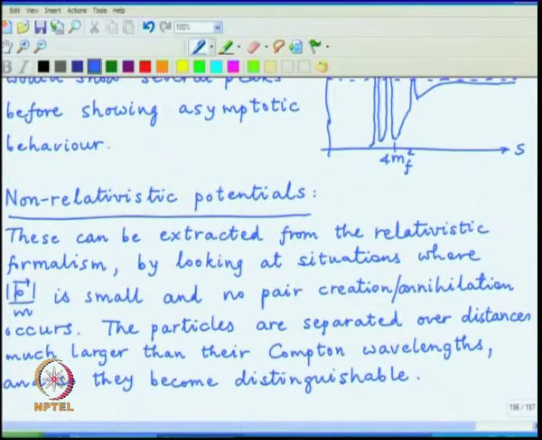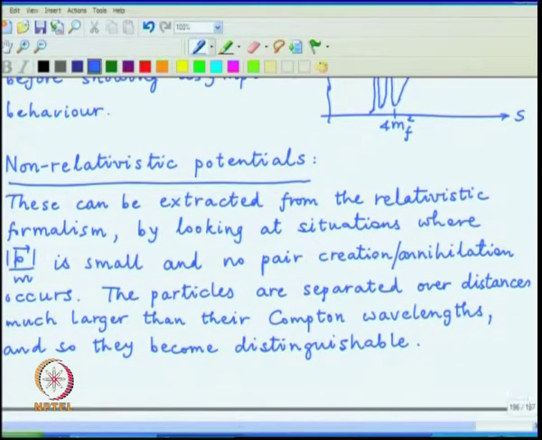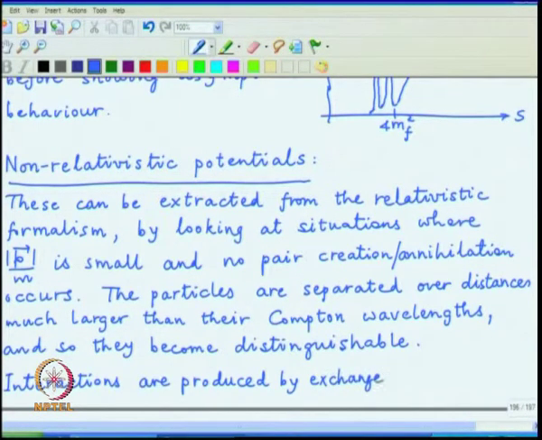So, the interactions or the potentials are a consequence not about these particles which are remaining stationary, they are moving at a very low speed, but they will be produced by exchange of virtual particles which get emitted and absorbed and not included in either the initial state or the final state.